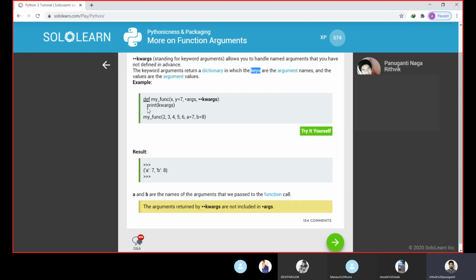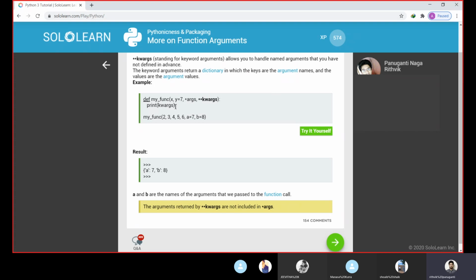So here is an example program. We're defining my_func. This is the function. We pass x as the first parameter, y equal to 7 as the second, and star args. Whatever is leftover will be collected here, and we are also passing some keyword arguments, double asterisk kwargs. These keyword arguments will be in the form of a dictionary which has a key and a value.